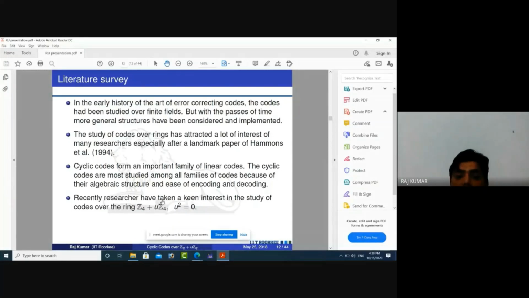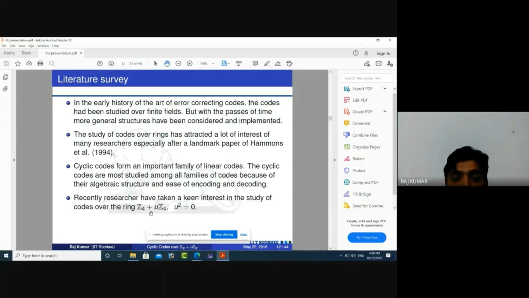But many research scholars have taken some extensions of these rings. A very important and basic extension is Z4 plus uZ4. This is an extension of a finite chain ring, because Z4 is a finite chain ring, as Z4 has the ideal structure generated by 0, generated by 1, generated by 2. But the ring Z4 plus uZ4 is not a chain ring, because it is not a principal ideal ring, because the maximal ideal of Z4 plus uZ4 is generated by 2 comma u.